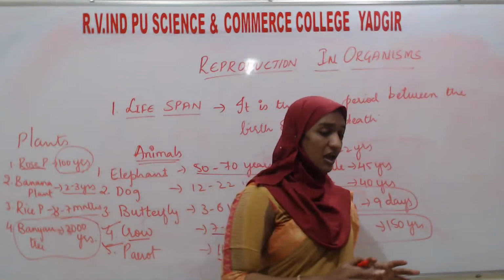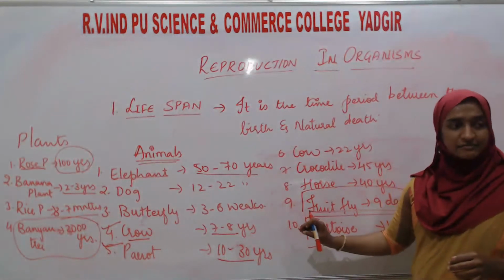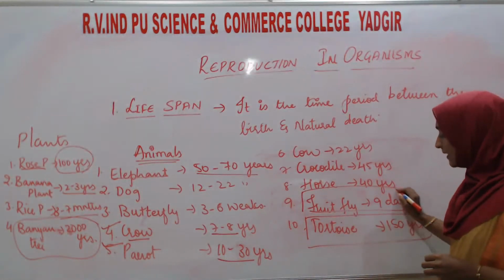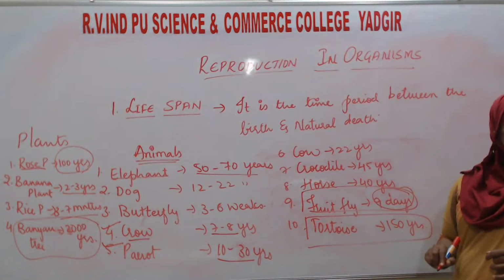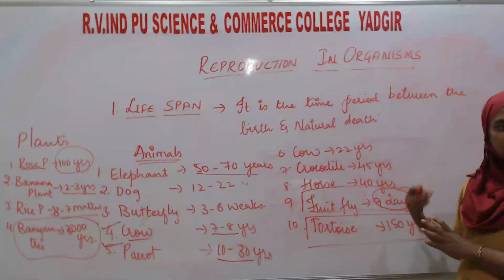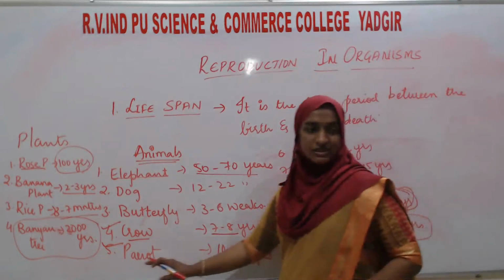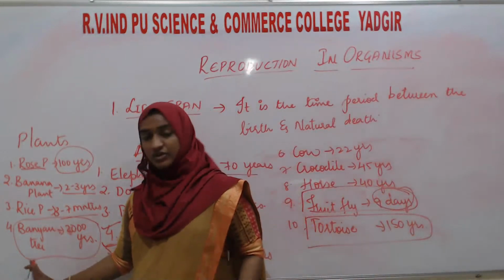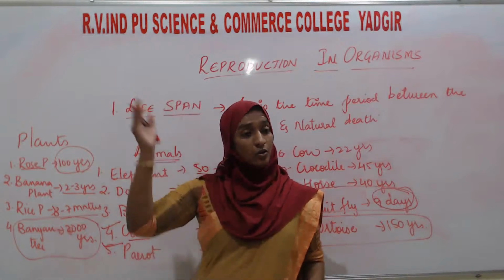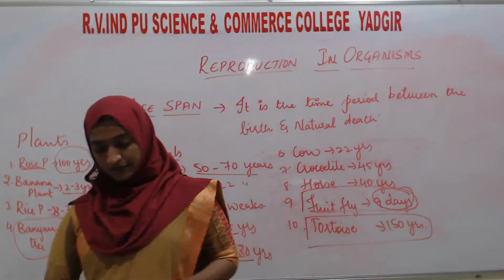See, among all the living organisms, there are some organisms whose lifespan is in days. Okay, within days they are going to complete their lifespan. But some organisms are there whose lifespan will go up to 100,000 years. Okay, so this is about the lifespan.